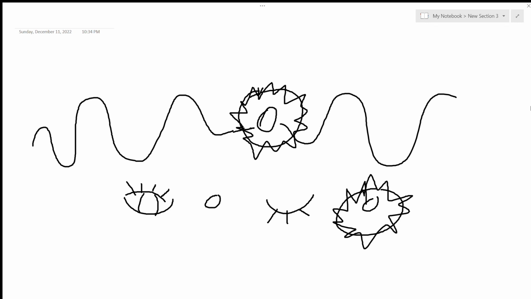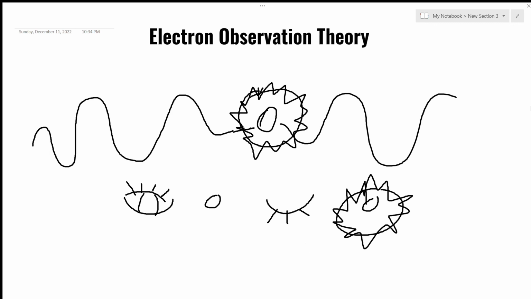An electron can essentially be excited and not excited at the same time. When it is measured, only one of the states would be able to be recorded and observed. This creates a theory called the electron observation theory. It questions if reality is altered when not seen.